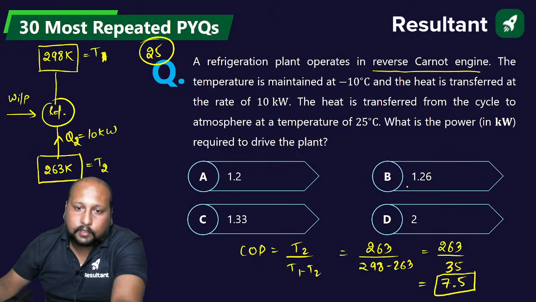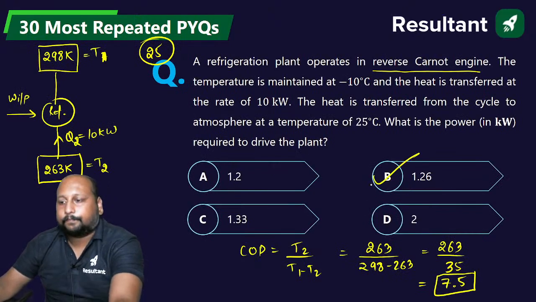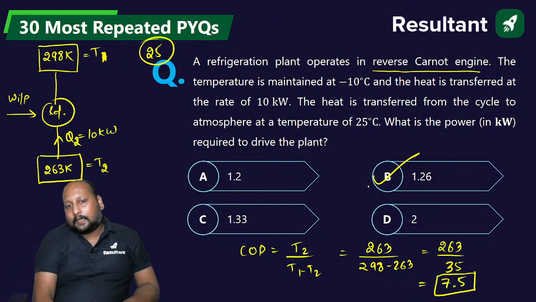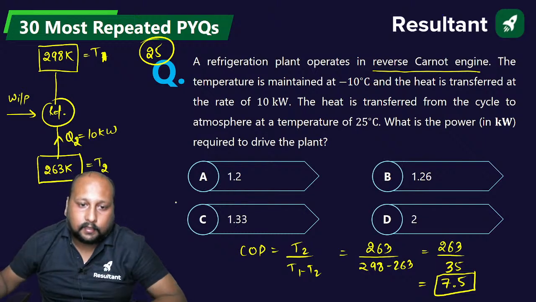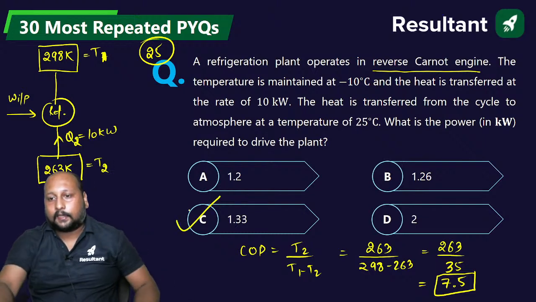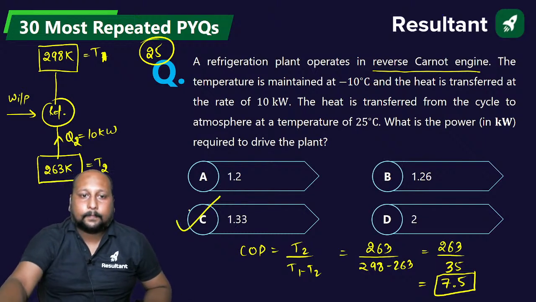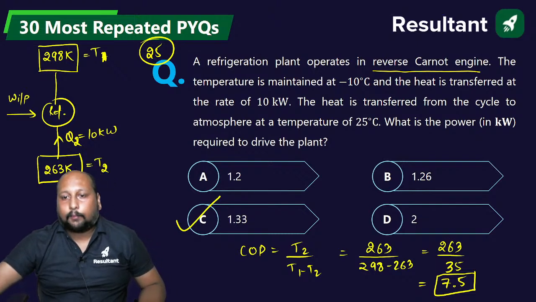So the nearest value we can go with is option C, 1.33. Correct. Clear? Done. 1.33.